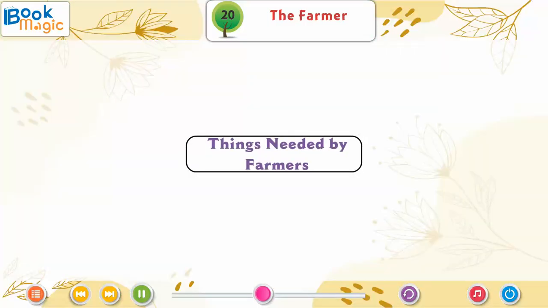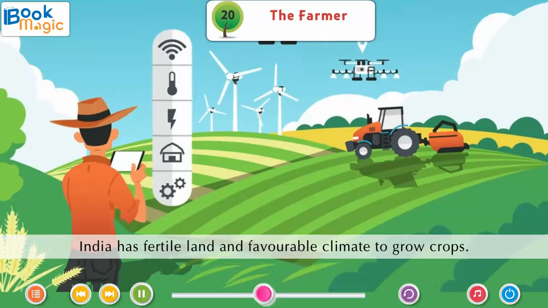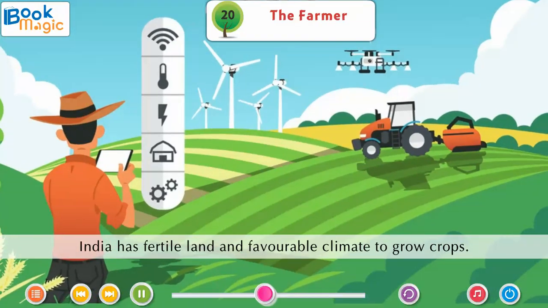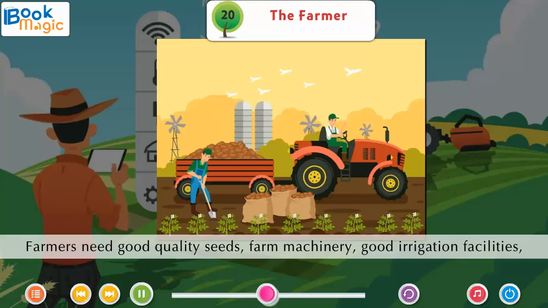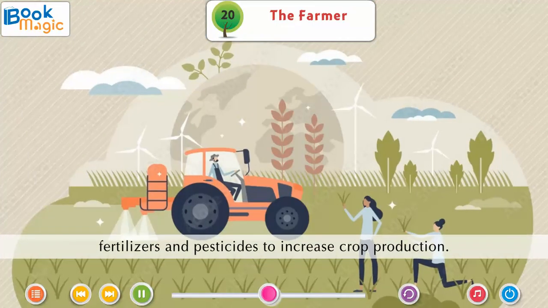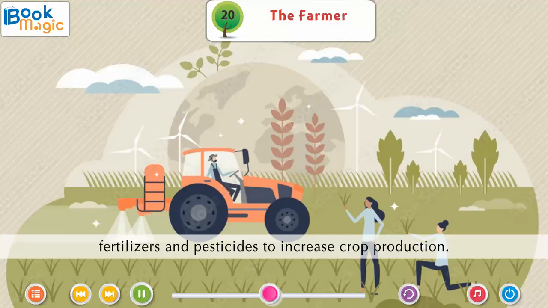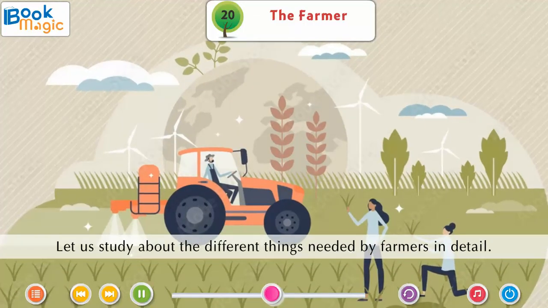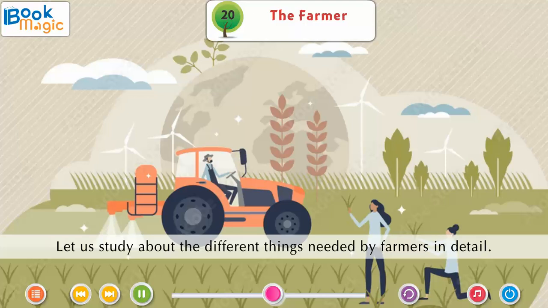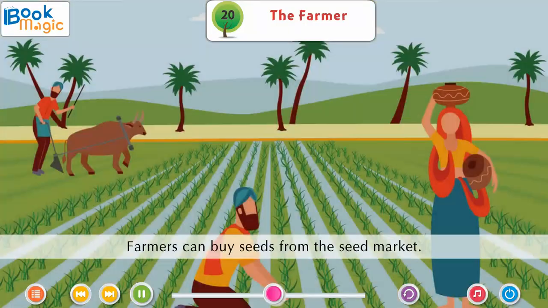Things needed by farmers. India has fertile land and favorable climate to grow crops. Farmers need good quality seeds, farm machinery, good irrigation facilities, fertilizers and pesticides to increase crop production. Let us study about the different things needed by farmers in detail. Seeds.